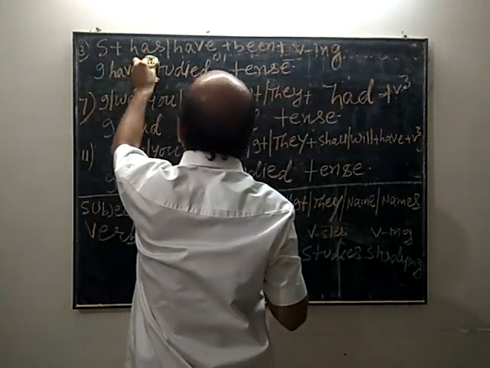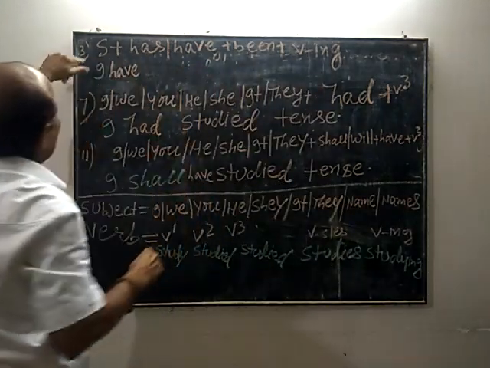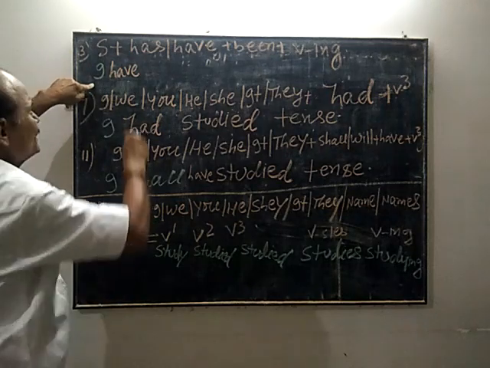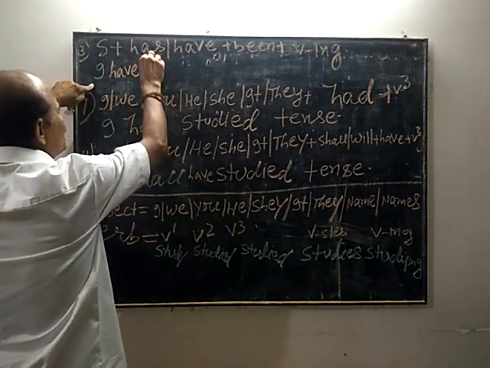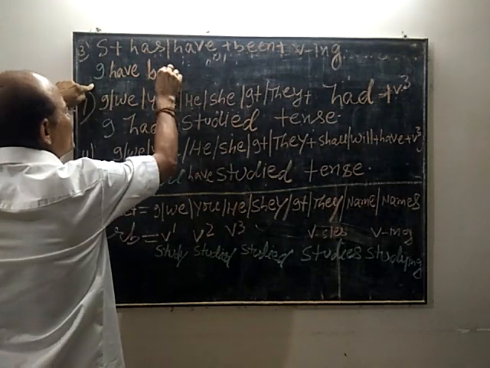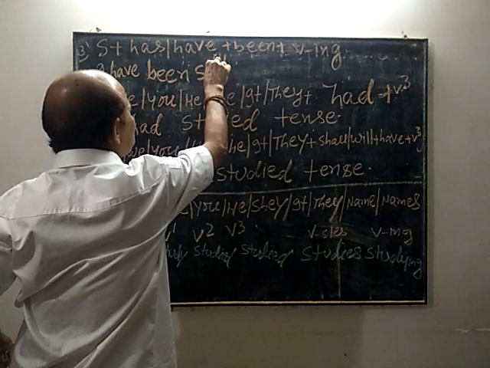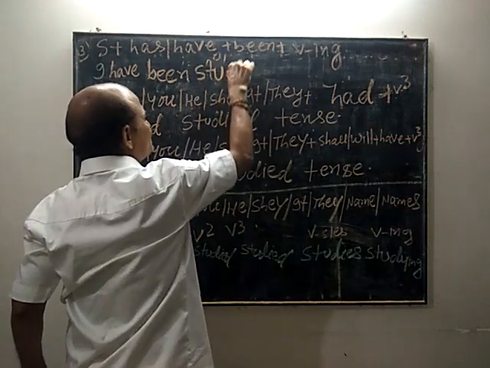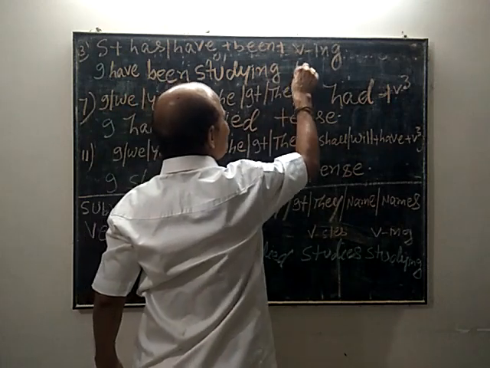Right? If the subject is I, we shall have the structure I have been studying tense.